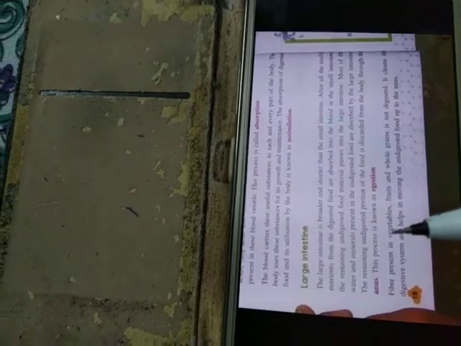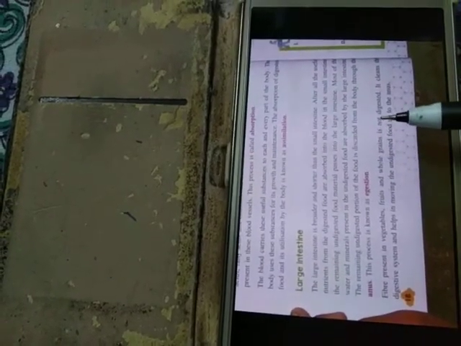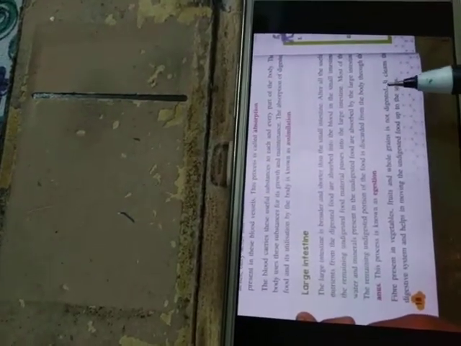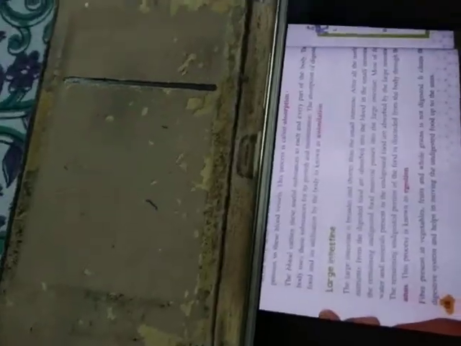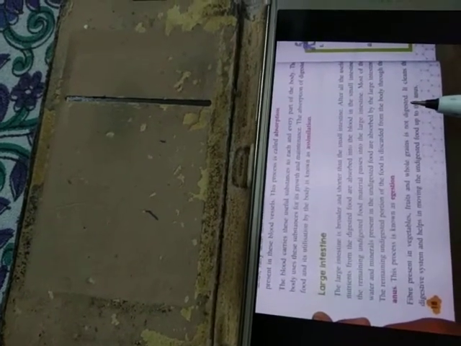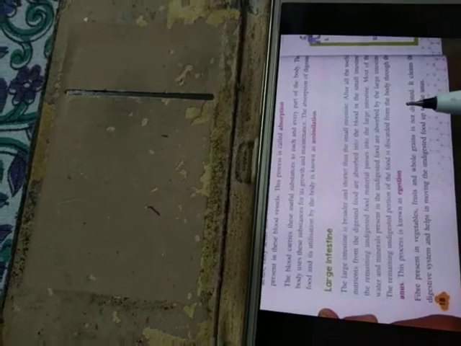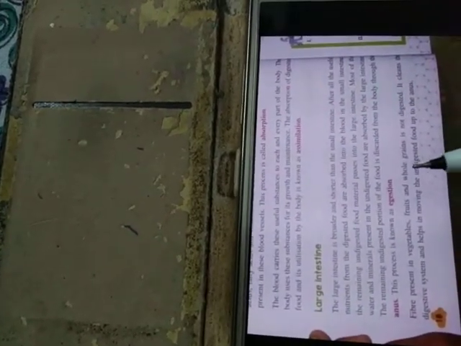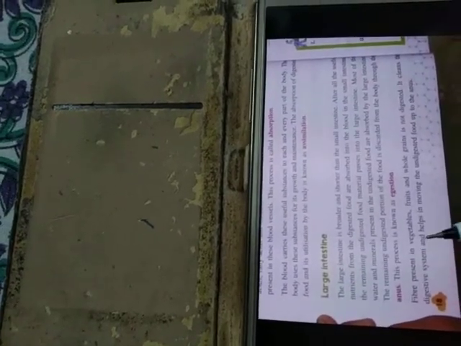Fibers that are present in vegetables, mainly green leafy vegetables, fruits and whole grains, are not digested. Actually, they are termed dietary fibers, and their only function or role is to help in the passage of food that is not digested properly, helping it exit the body and making the digestive system clean.